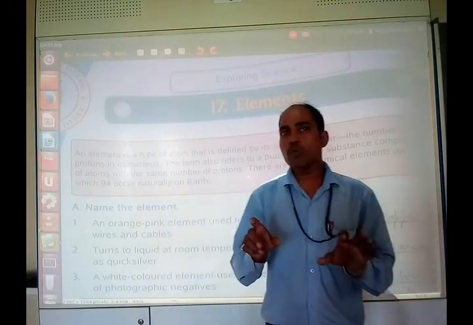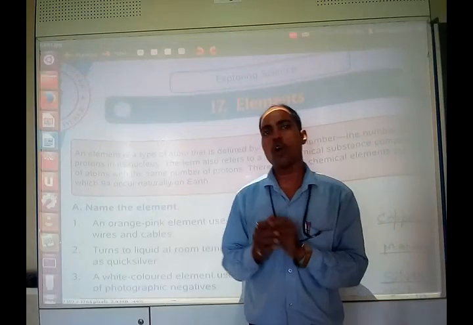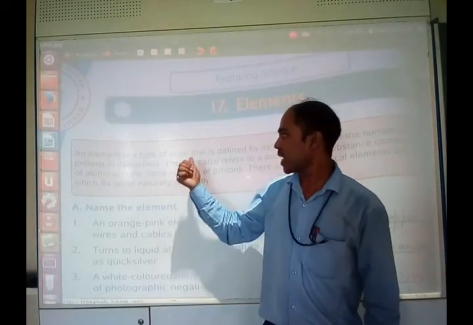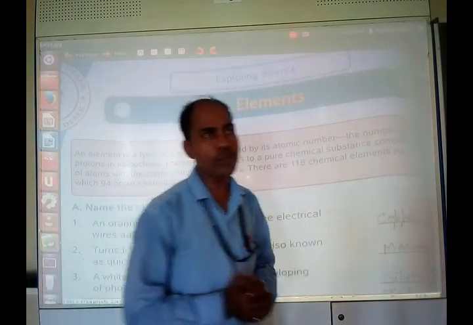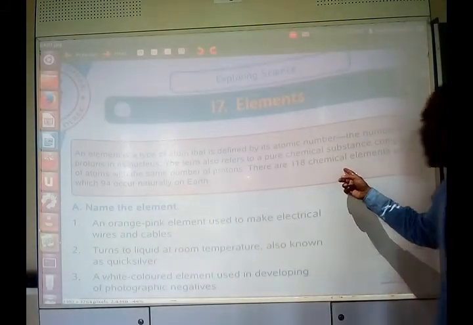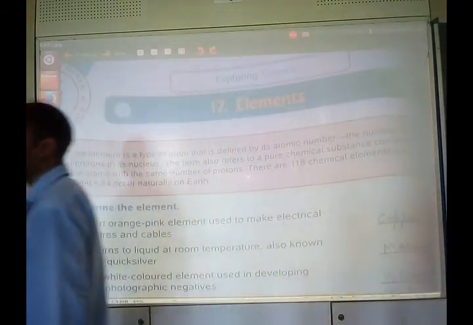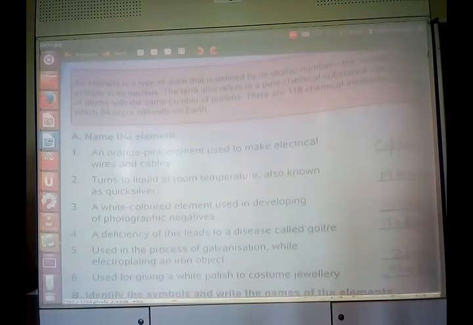So a compound is made up of two or more different kinds of atom, whereas elements are pure substances. They are made of only one kind of atom. Moreover, out of 118 chemical elements, right now 94 occur in nature. Now let's begin our session with some questions relating to the elements.